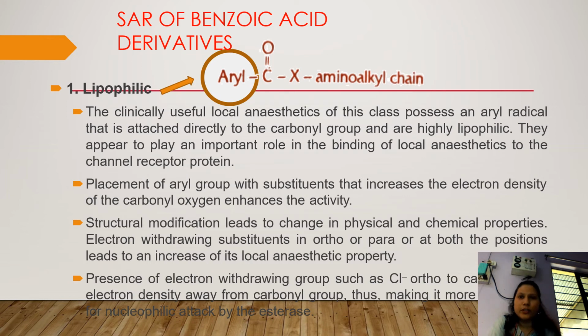Opposite to electron releasing groups, electron withdrawing groups play a different role. It means the activity is increased in the presence of an electron releasing group, but the activity is decreased in the presence of an electron withdrawing group. Electron withdrawing substituents in the ortho or para or both positions lead to a decrease in local anesthetic property. The presence of electron withdrawing groups such as chloro, nitro or cyano groups is responsible for the decrease in activity.